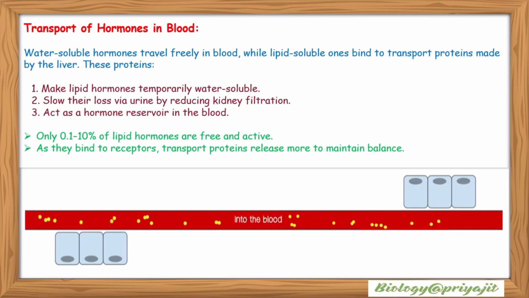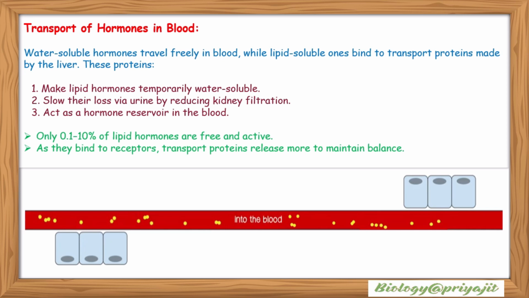Now, we'll study the transport of hormones in the blood. Water-soluble hormones circulate freely in the bloodstream, whereas lipid-soluble hormones require transport proteins to circulate through the blood. They are produced by the liver. These proteins serve multiple roles. They temporarily render lipid hormones water soluble, reduce their loss through kidney filtration, and function as a hormone reservoir in the blood.